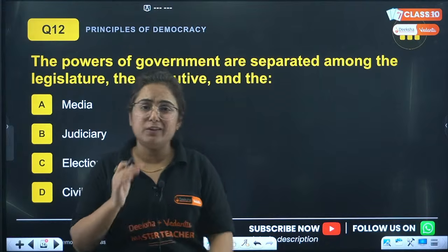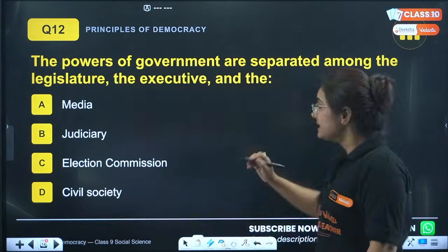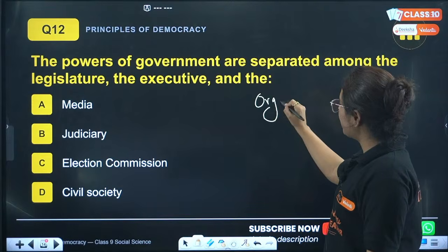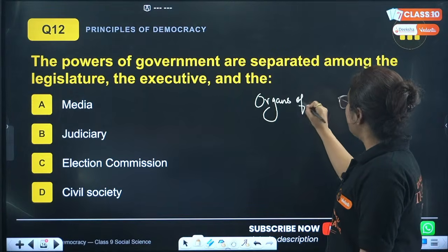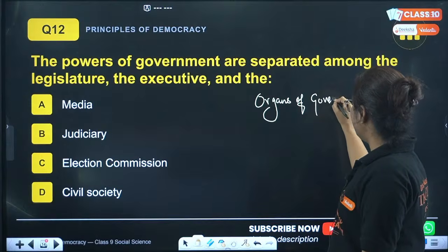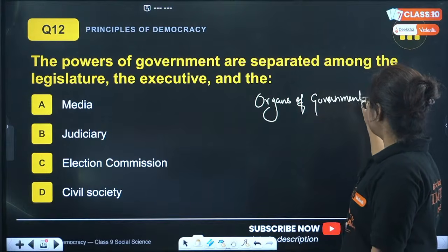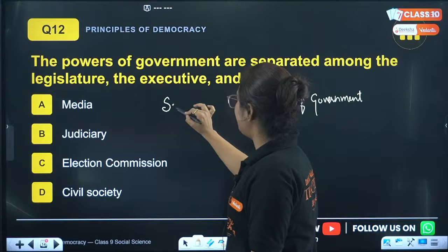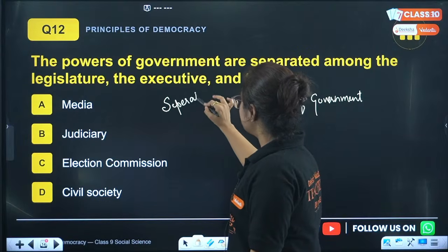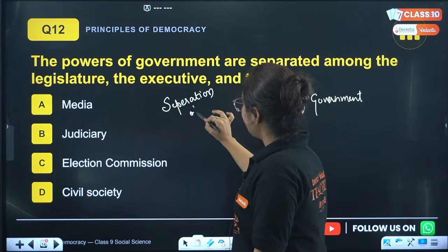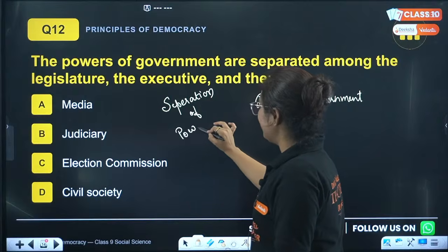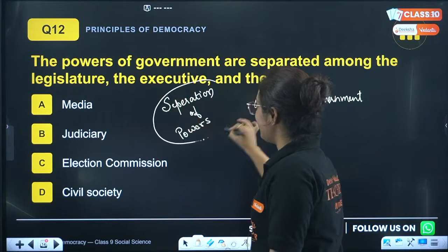So we have different organs in the body. Similarly, we have different organs of government, and this principle is known as separation of powers. Pay attention to this and remember this.